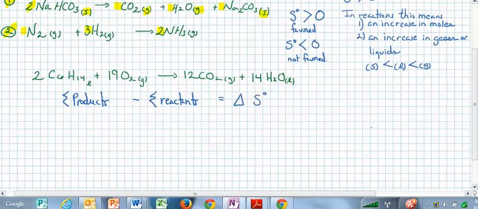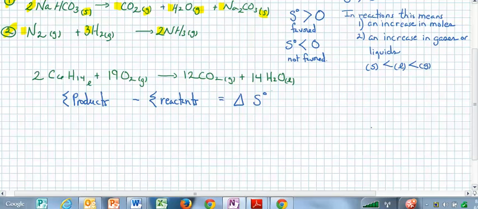Let's take a look at it in terms of this reaction. This is the same reaction you had on the enthalpy worksheet. I also have to say that hexane is not on that data sheet, so you'll have to look it up. Google has all that stuff, so just look it up online.